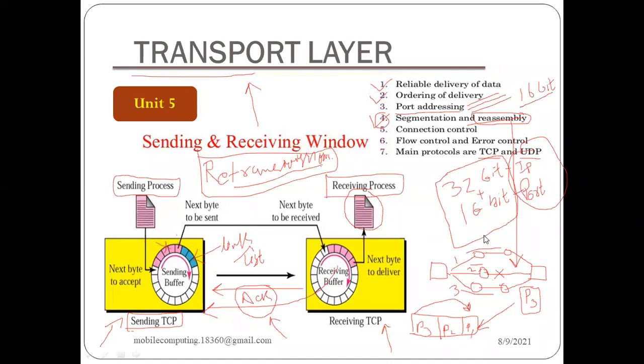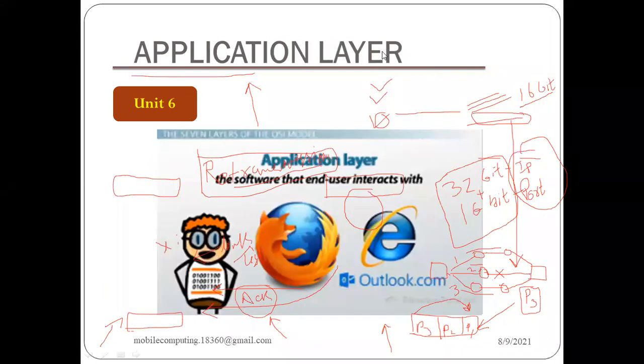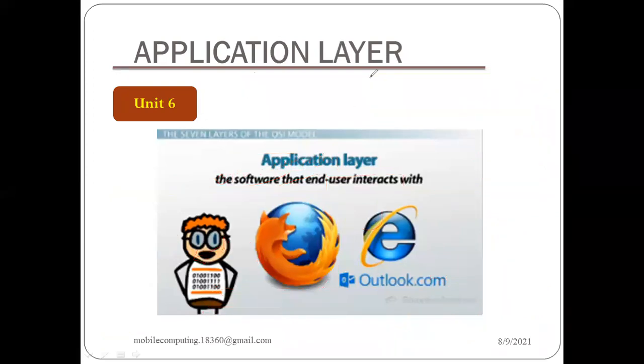So I'm continuing with the next part. And in the last, we have all these applications which run in the topmost layer, right, in a top-down approach. So that is the first layer through which we are interacting, the interface, right?